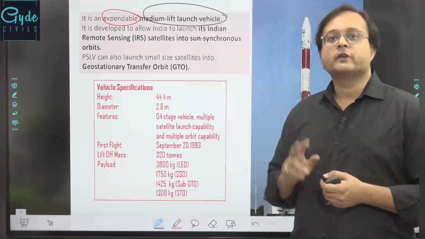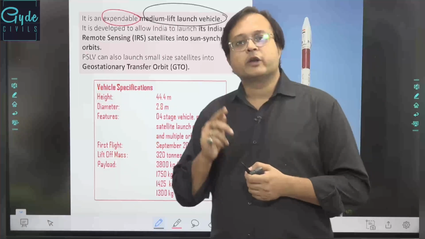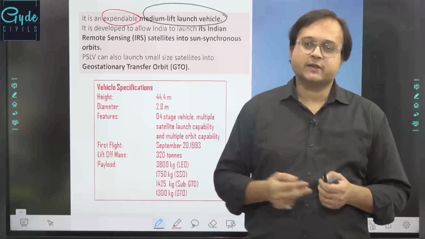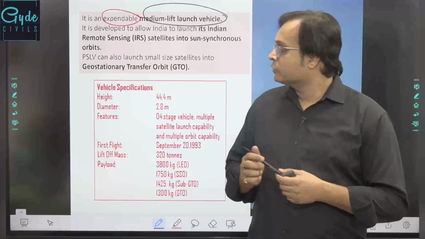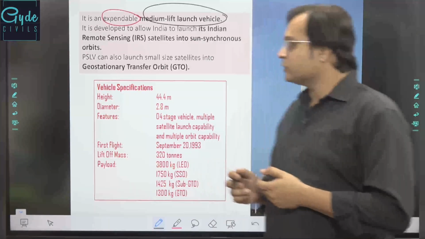India right now has two major launch vehicle systems. One is PSLV, another one is GSLV. Both of them are medium lift launch vehicle systems. So PSLV is a medium lift launch vehicle system.